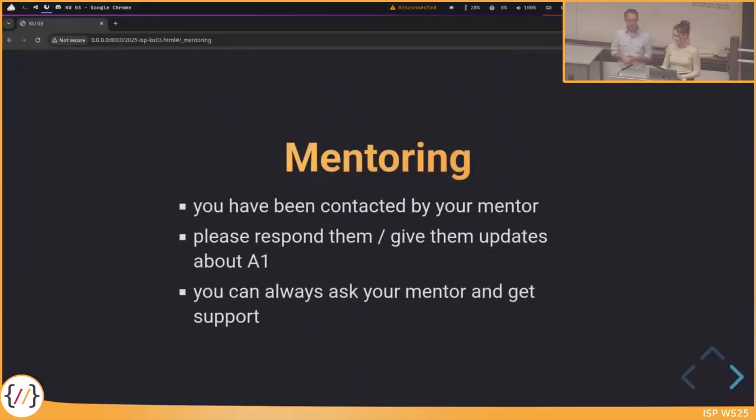And one more thing about the mentoring program. As you hopefully also know, you are assigned to a mentor, so groups of approximately 10, 20 students are assigned to a mentor that are not tutors like us, but they are people that are studying computer science as you and are happy to help you.